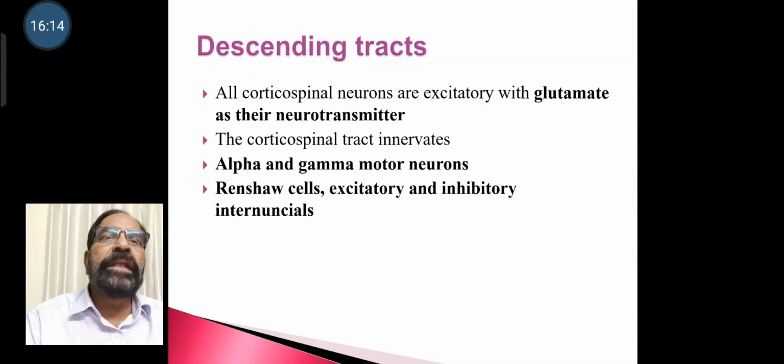All corticospinal neurons are excitatory with glutamate as the neurotransmitter. The corticospinal tract innervates alpha and gamma motor neurons, Renshaw cells, excitatory and inhibitory internuncial cells.